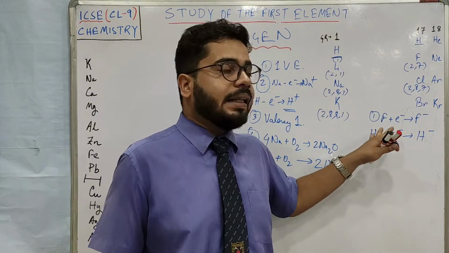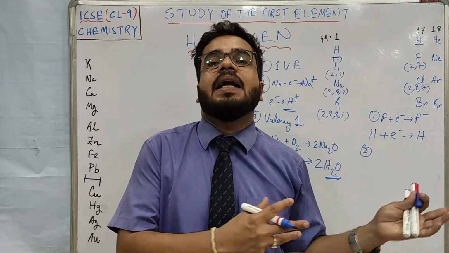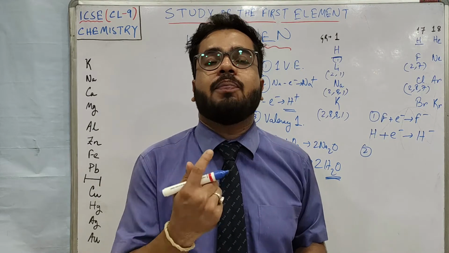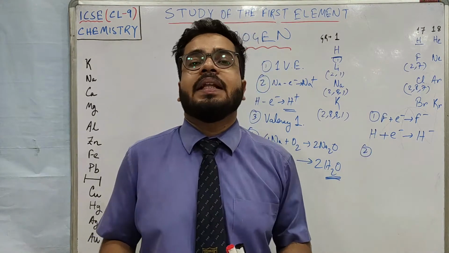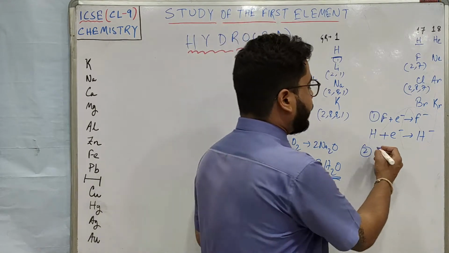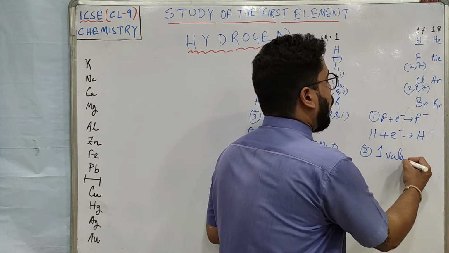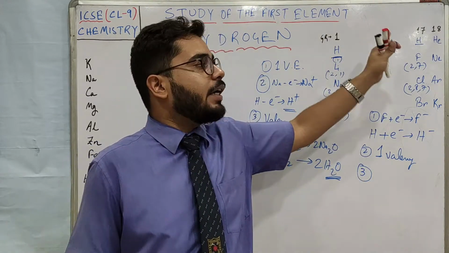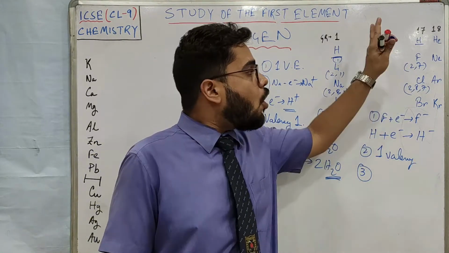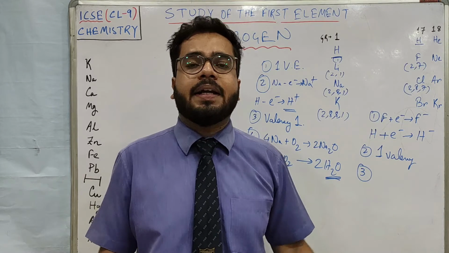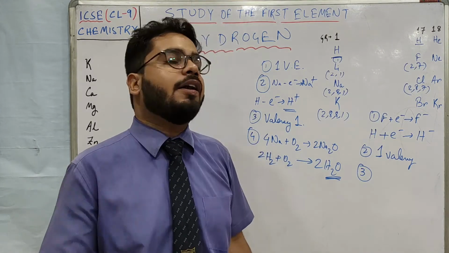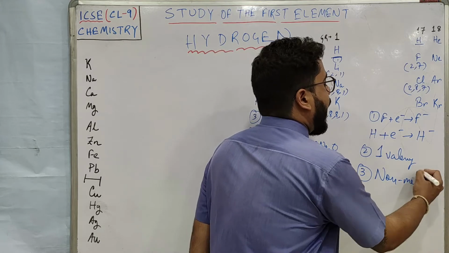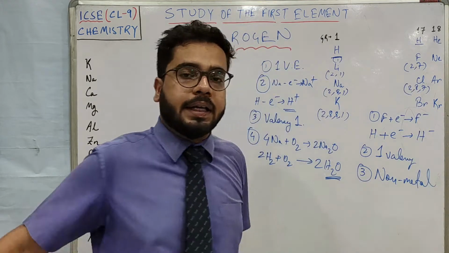Then let's come to number 2. These halogens gain 1 electron to form the anion with unit negative charge. That means they have a valency of 1, so hydrogen also has a valency of 1. Now number 3, similarity with the group 17 halogens. All of them are non-metals. Hydrogen is also a non-metal. Okay, so because all of them are non-metals, hydrogen is also a non-metal.